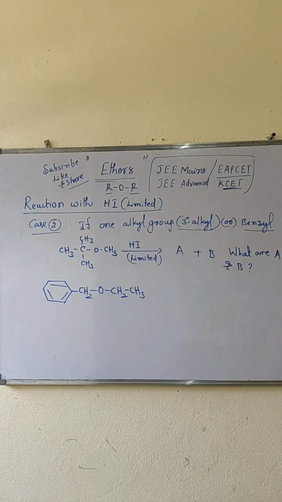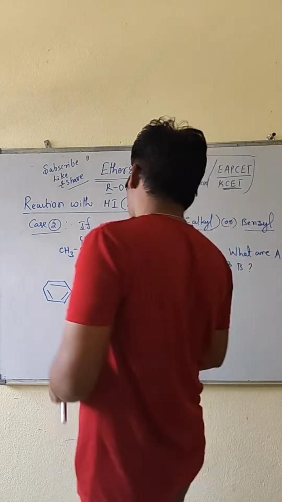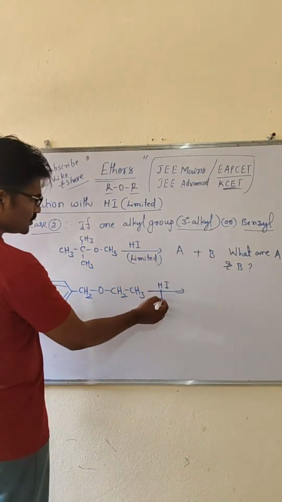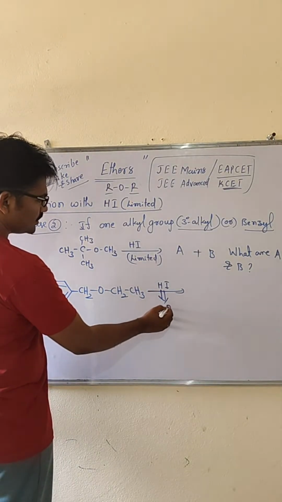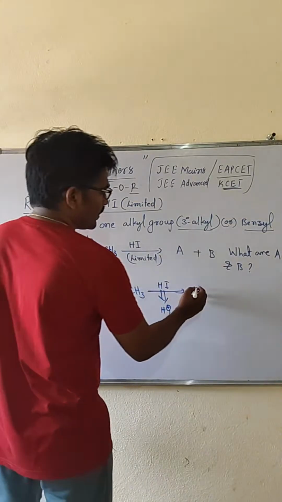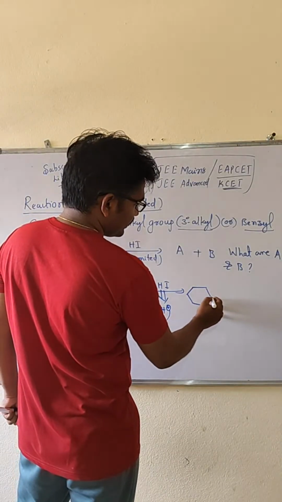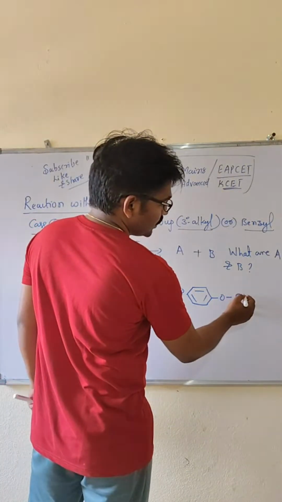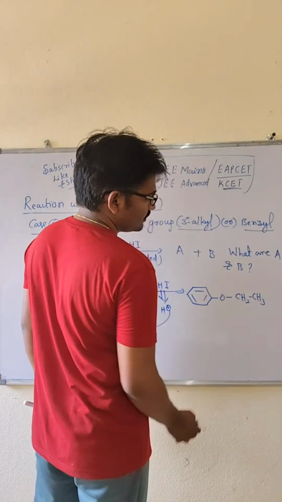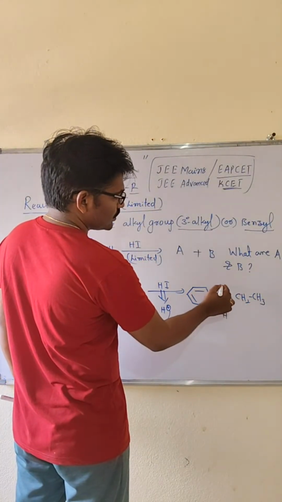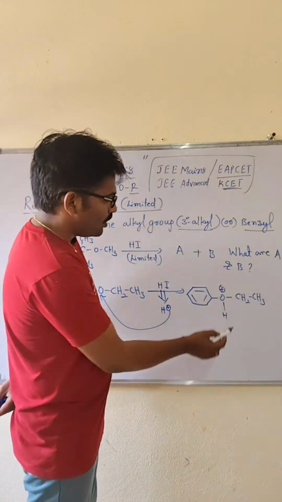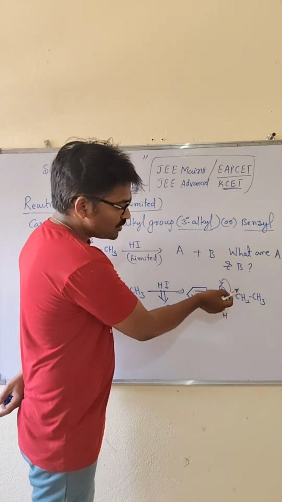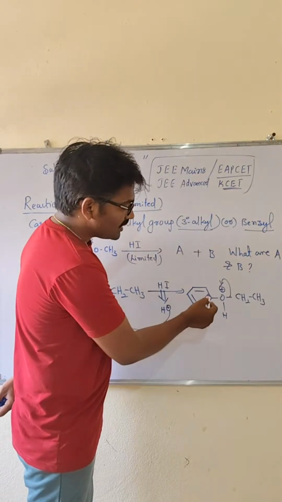then what happens? When hydrogen iodide is taken, even a limited amount, H plus will come and attach where the oxygen atom is. Benzene is attached there, then the bond CH2-CH3 like that, then H, then positive charge. Now the bond will shift towards this or towards that? The bond will shift towards this only, because the double bond character will be present, I told.